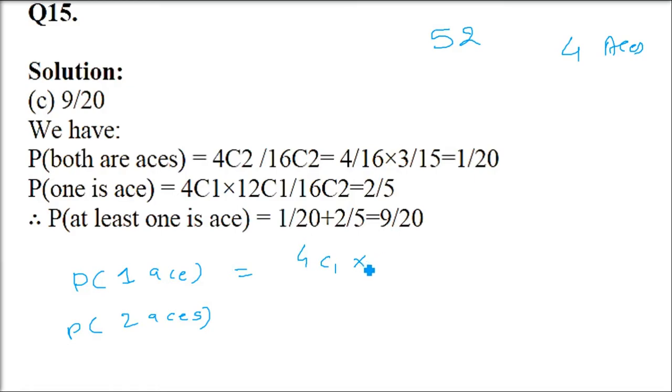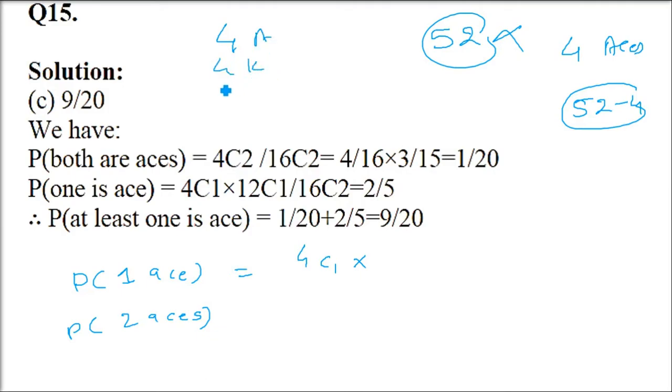Now one ace you have taken already. How many are remaining? So as I said, there are 16 cards. Okay, so one you have taken already. 52 cards, 4 ace. Here also we have 4 ace in 16 cards. I hope you got the idea. Forget about 52. You have just 16 cards here. Okay. So I'm just saying one ace. So 4 ace, 4 king, 4 queen and 4 jack. So you have 16 here.